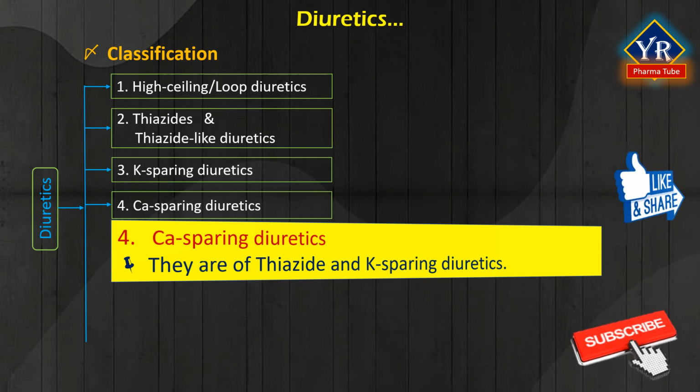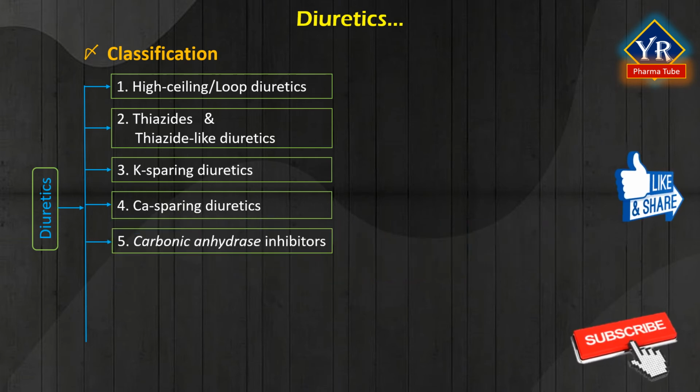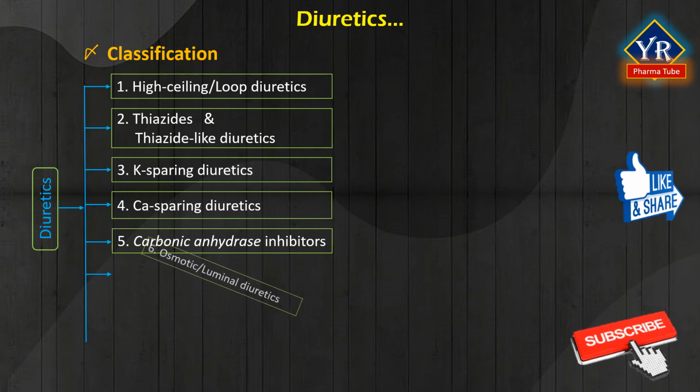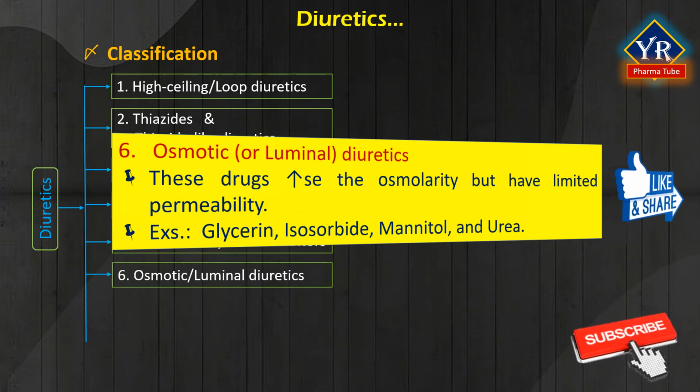The thiazide and potassium-sparing diuretics are considered to be calcium-sparing diuretics. Number 5. Carbonic anhydrase inhibitors. These drugs inhibit the activity of the carbonic anhydrase enzyme, and this can be achieved by the administration of acetazolamide, methazolamide, and dichlorphenamide. Number 6. Osmotic or lumenal diuretics. These drugs increase the osmolarity but have limited permeability. They are glycerin, isosorbide, mannitol, and urea.